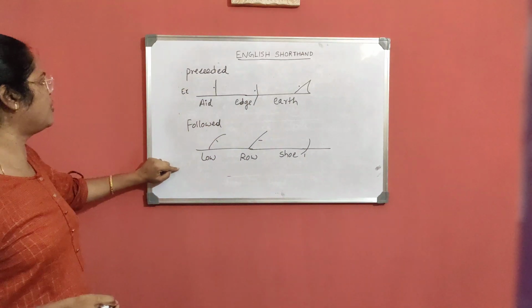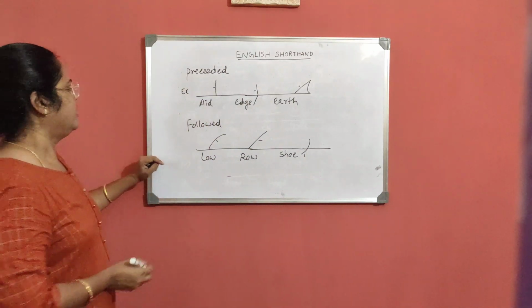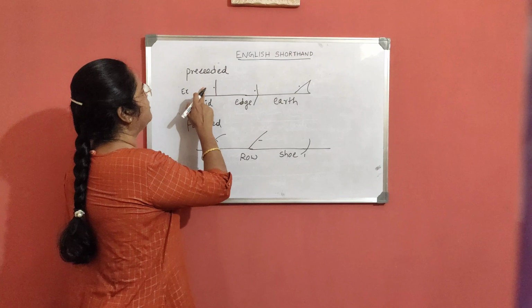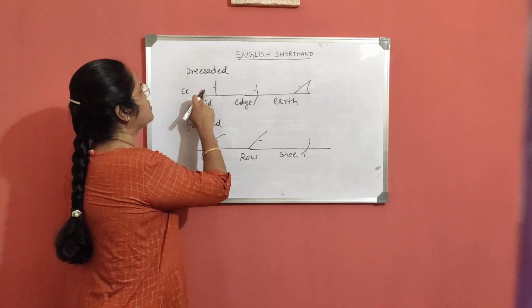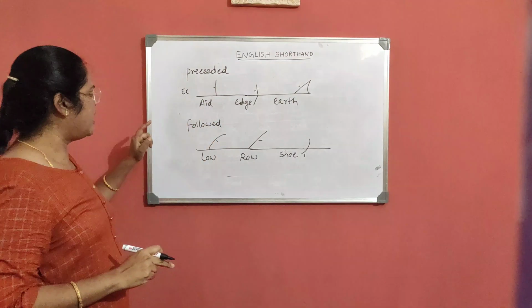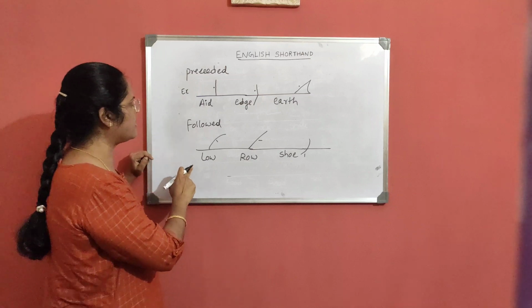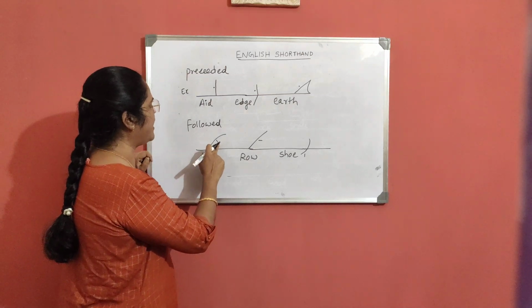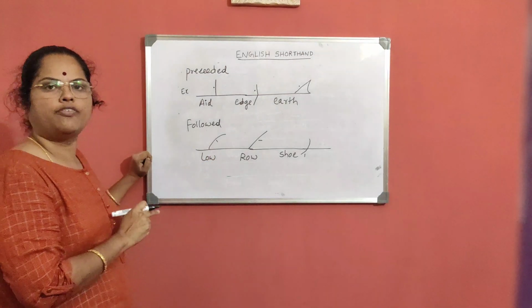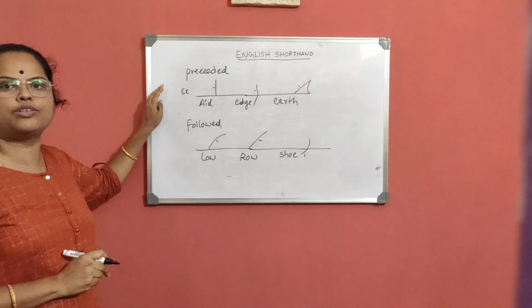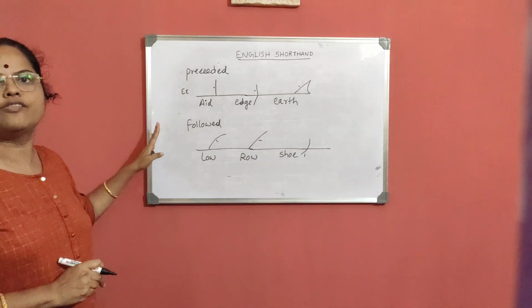These are the followed vowels. A vowel sign marked at the left hand side of the stroke is called a preceded vowel, and the vowel sign marked at the right hand side of the stroke is called a followed vowel. Now I will show you the combination of preceded and followed vowels.